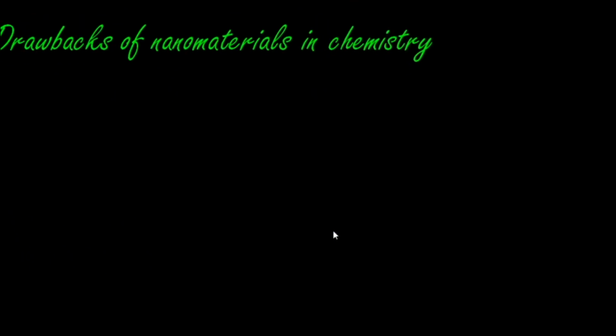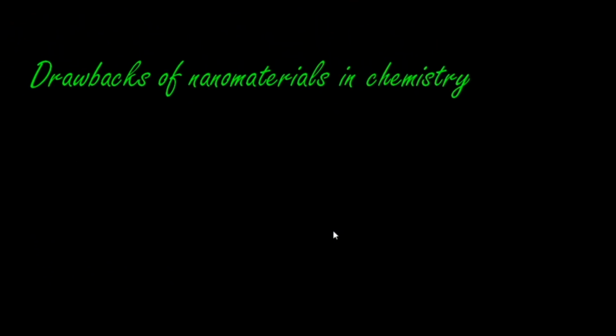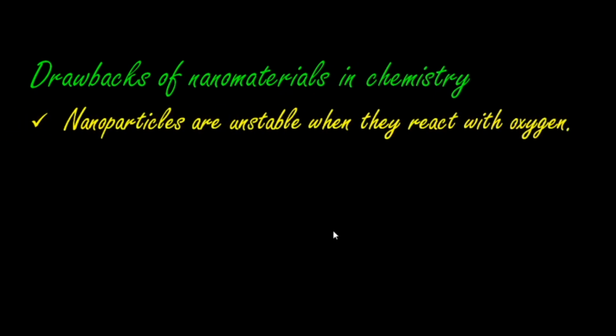the drawbacks of nanomaterials in chemistry. So what are the drawbacks? Everything has a positive and a negative, so similarly nanomaterials also have some limitations. Let us discuss one by one. The first one is they are unstable when they react with oxygen. So if they react with oxygen, they are unstable.